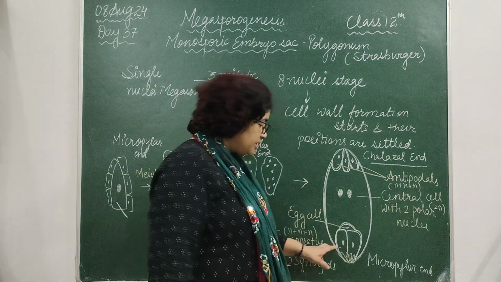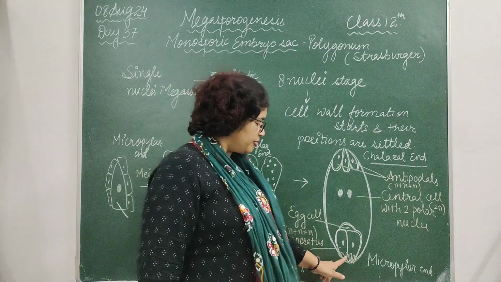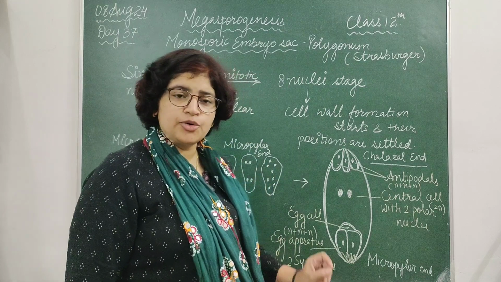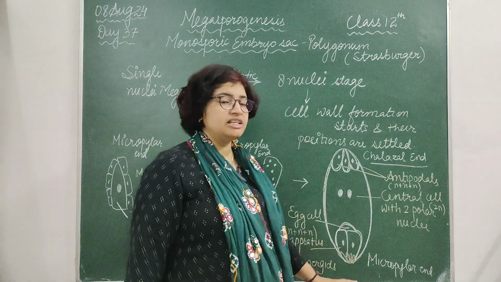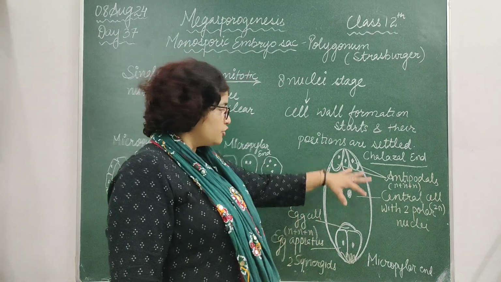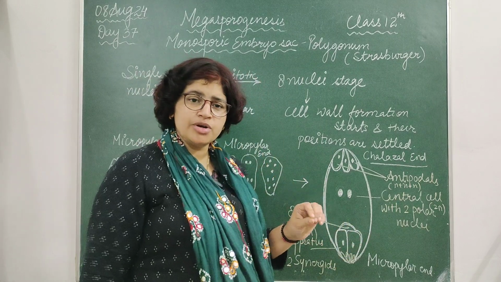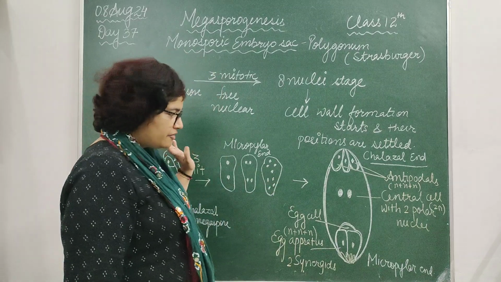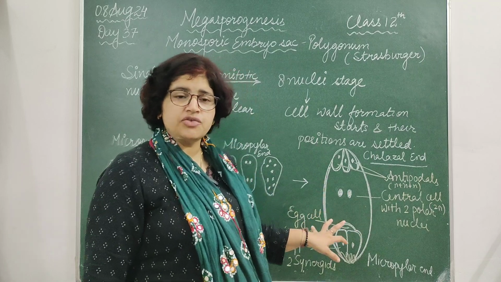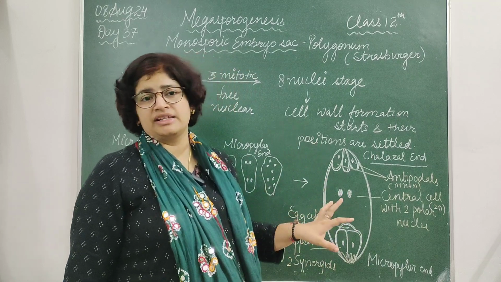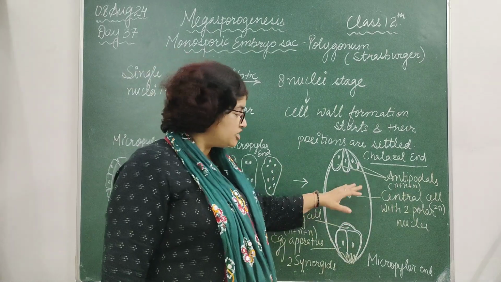Next, in the egg apparatus, the two synergids are meant to nourish the egg cell. Here finger-like projections are shown. These finger-like projections are known as the filiform apparatus. This filiform apparatus will guide the pollen tube to enter towards the micropylar end of the ovule. So this is our structure, the mature embryo sac, which developed from a single megaspore formed from the nucellus. This mature embryo sac has 7 cells and 8 nuclei. This is a very important structure, always asked in your board exams, so learn it very carefully, each and every part and the function of each and every cell.